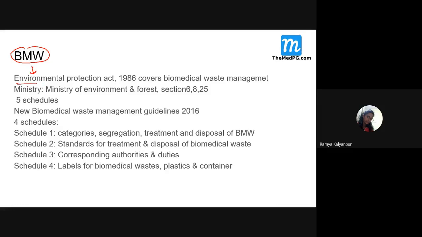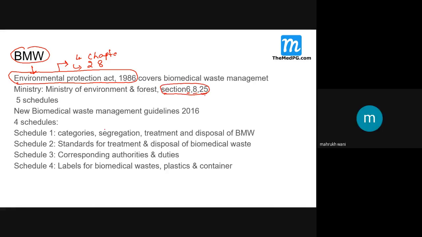BMW is included under which particular act? That is the Environmental Protection Act of 1986. How many chapters are there in this EPA? Four chapters. And how many sections are there? 28 sections. And biomedical waste is described under which sections? Only three sections: Section 3, 8, and 25.